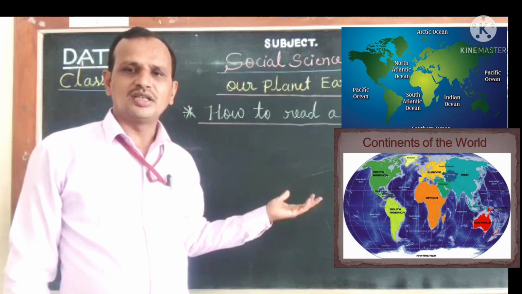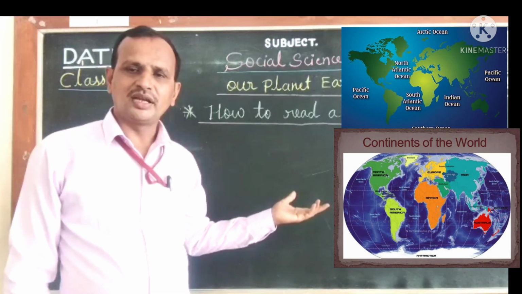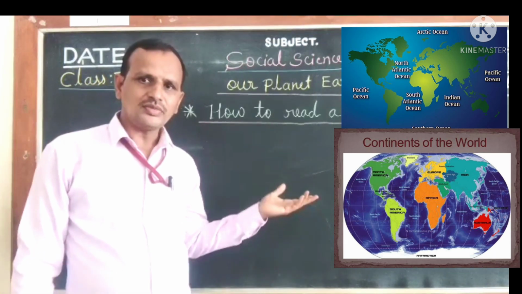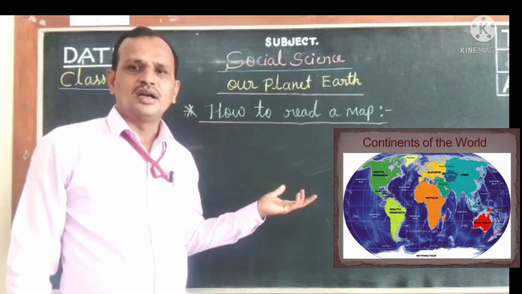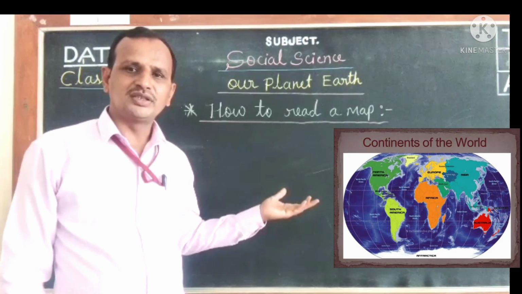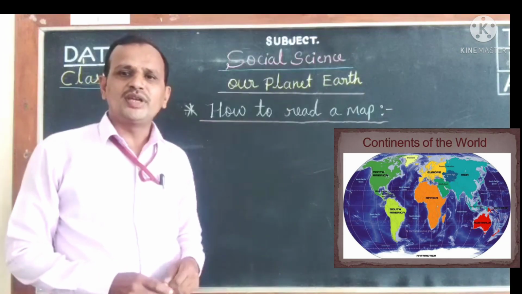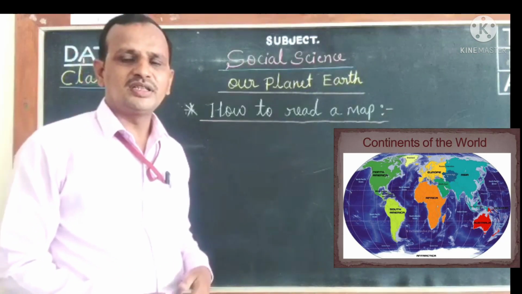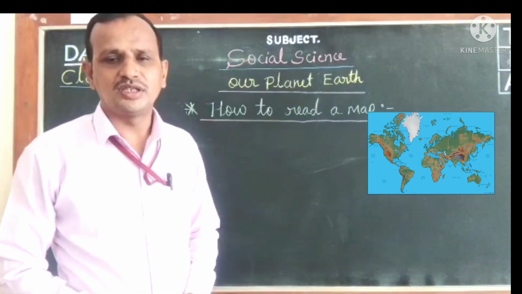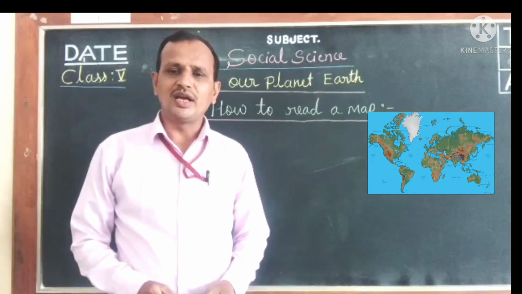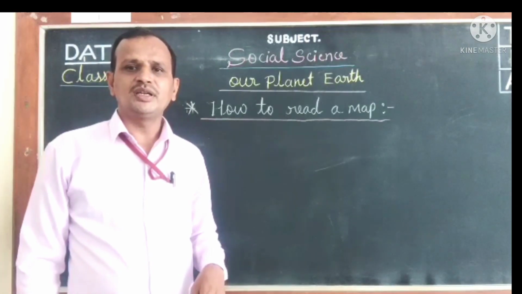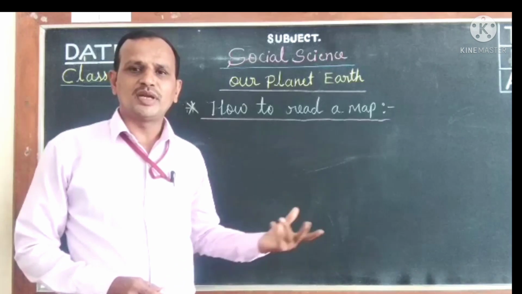The oceans are large areas of water between the continents, and there are five oceans on the Earth. There are seven continents, and continents are large areas of land which consist of several countries. In our most recent class, we discussed the topic of maps, the introduction of the map. Let's memorize once again about the map, children.